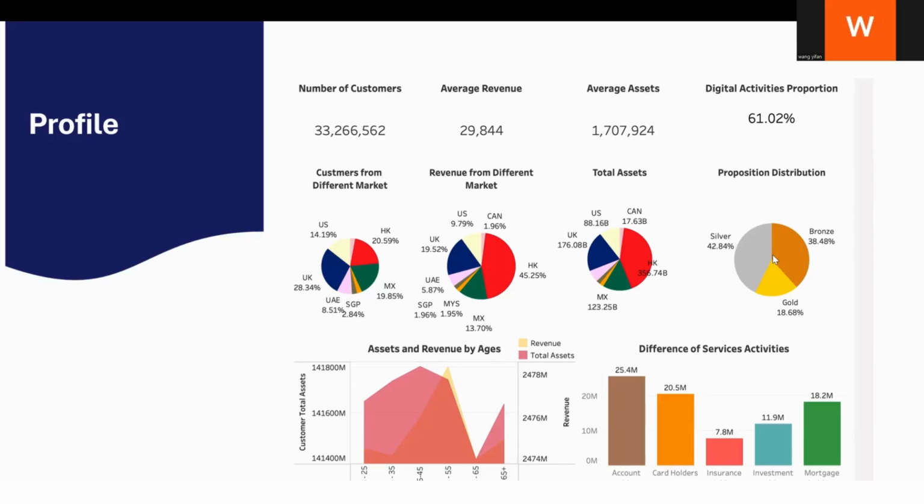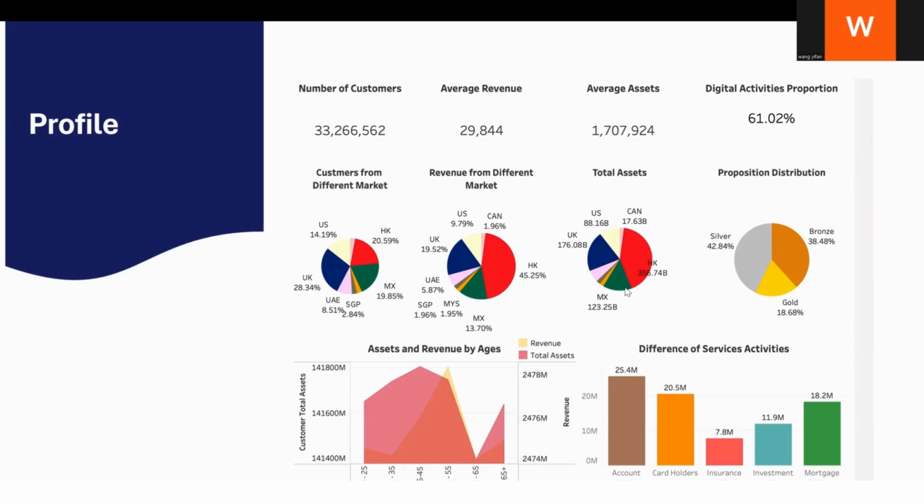And in the fourth pie chart, we divided customers into 3 categories: gold, silver, and bronze proposition. And the gold proposition means this type of customer has the greatest value to us. And the silver proposition is second only to gold proposition. And the bronze customers have the lowest value to us. And we can see that most of our customers are in silver proposition and bronze proposition.